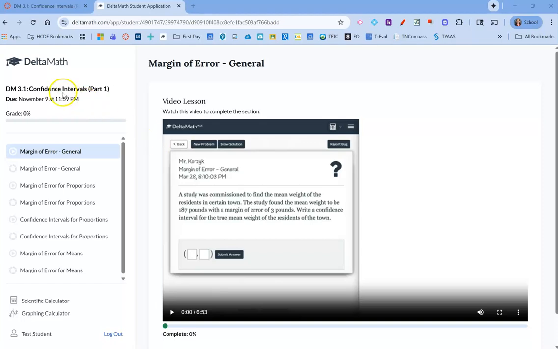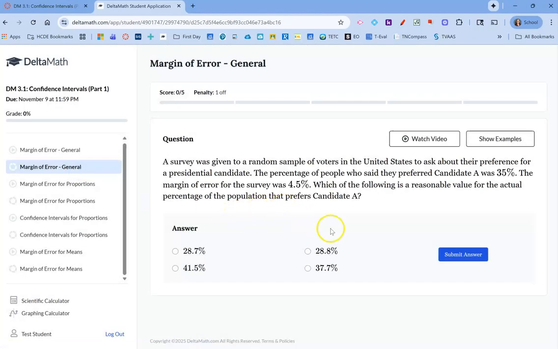Okay, so for Delta Math 3.1 confidence intervals, this is the first part. Next week, we'll do part 2, continuing with confidence intervals. Again, you have a video here. There are some example problems. You should write these down in your notes. And then you have the practice problems. Sometimes this might be multiple choice, sometimes you might type it in. It just depends on the problem that you get.